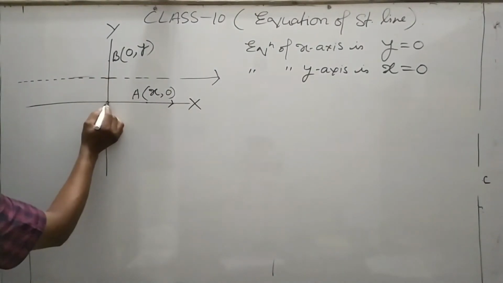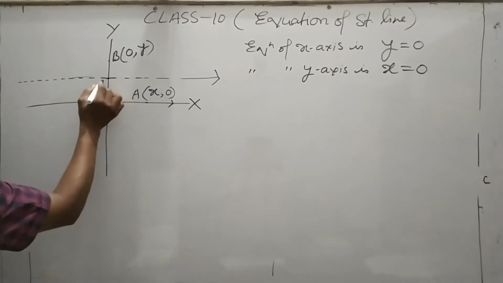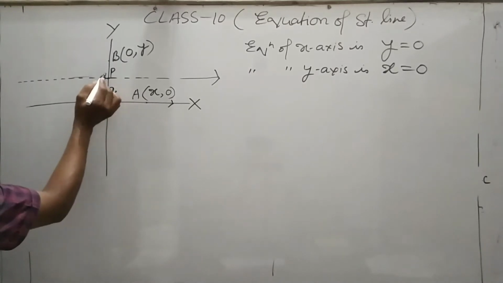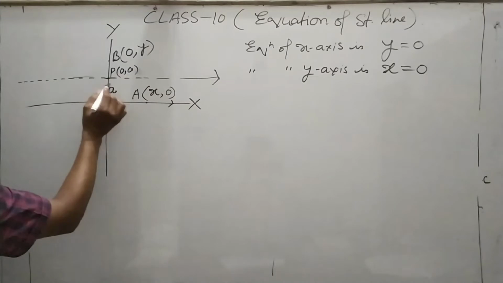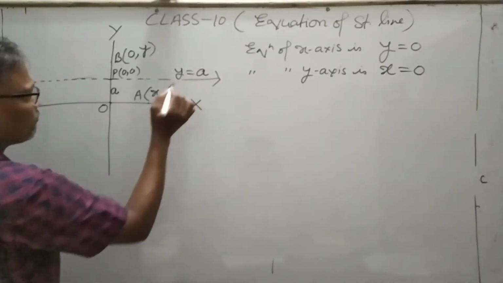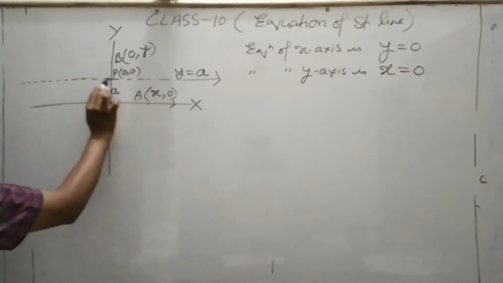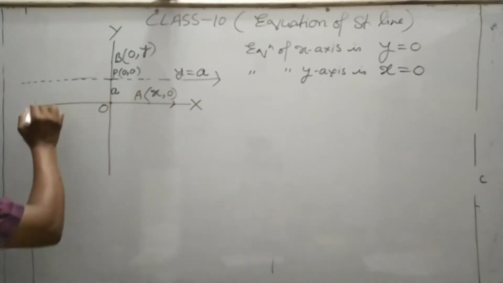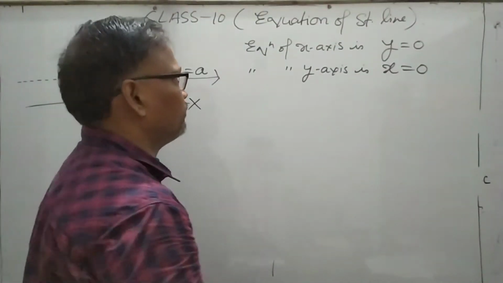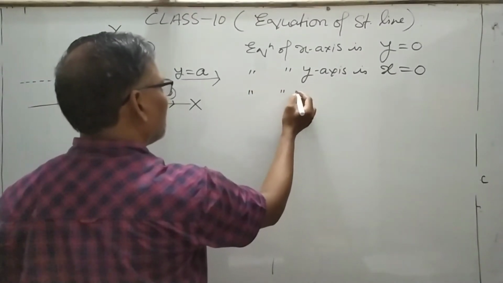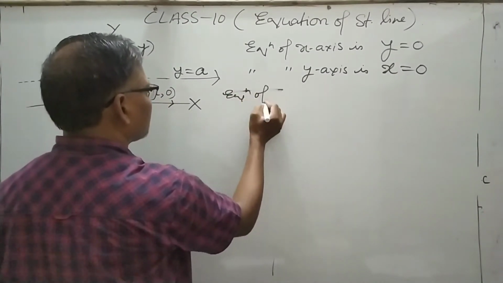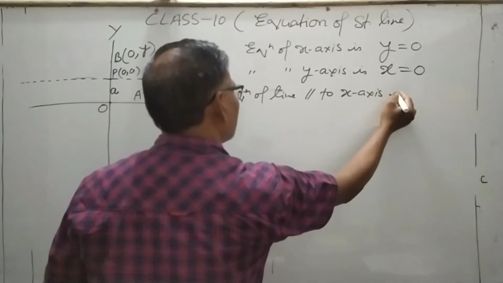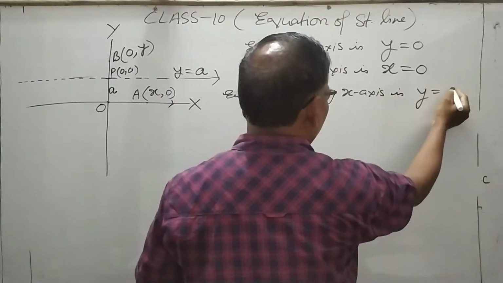Just count the distance from the origin to this point. Suppose it cuts at point P, and this distance is A, that is, the point is 0 comma A. So the equation of the line is y is equal to A, because the value of y is A here, and here also the distance will be equal. That is why this is called a constant value. So the equation of a line parallel to the x-axis is y is equal to A.